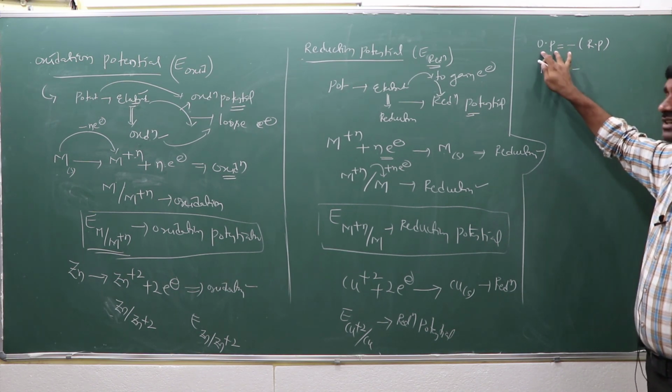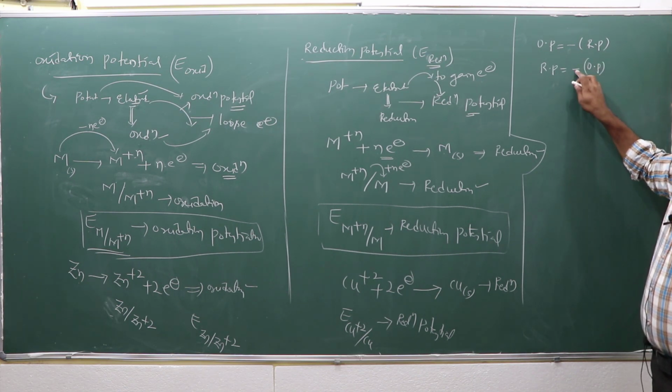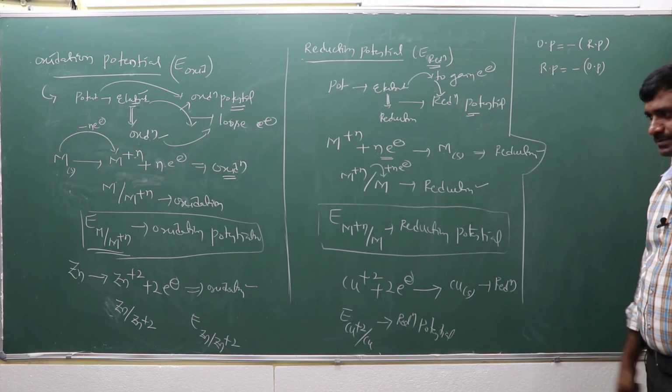Minus of reduction potential is oxidation potential.